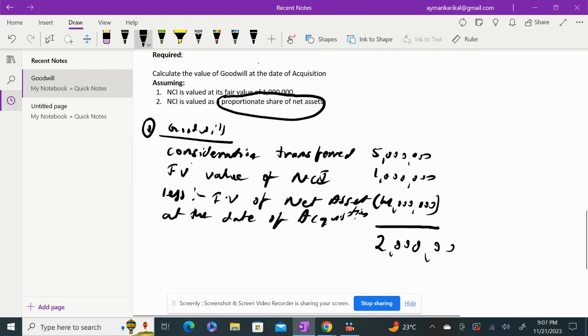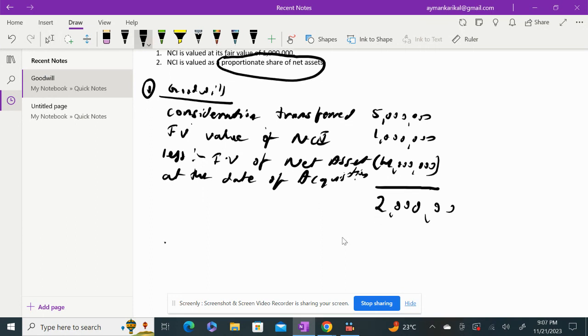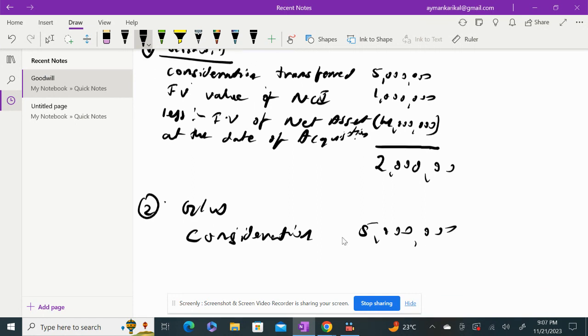The second requirement which you have here, they have told us that NCI is valued as a proportionate share of net assets. So the value of NCI will change as a proportionate share of net assets. The other things will remain the same. So again, I'll calculate the goodwill for two. I'll just write GW. Consideration transferred will be the same, that is 5 million. Fair value of NCI we won't use here. We'll just write NCI, as NCI is proportionate share.